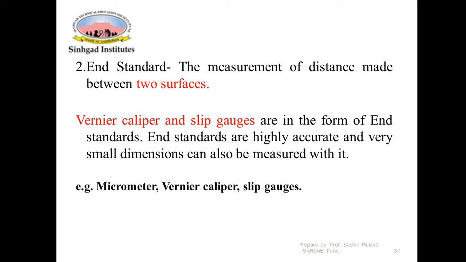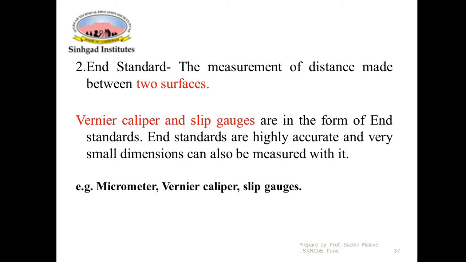Now we will see what the end standard is. If you recall the definition of the line standard, in the line standard the distance is measured between two lines, whereas in the case of the end standard the distance is measured between two surfaces. Here the word surfaces is very important.